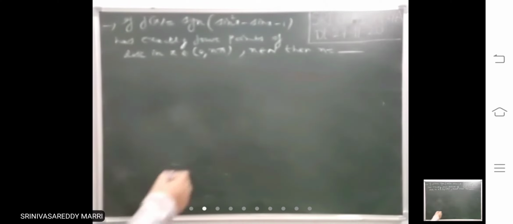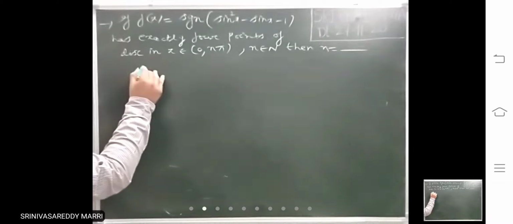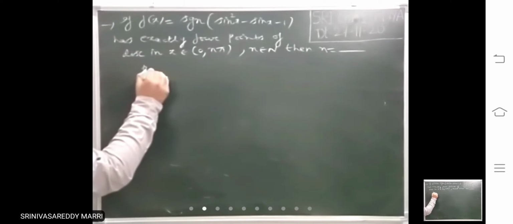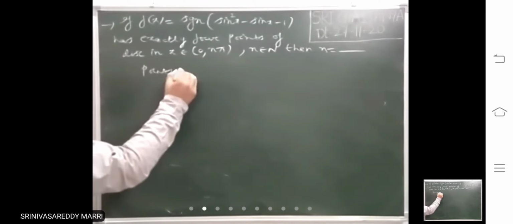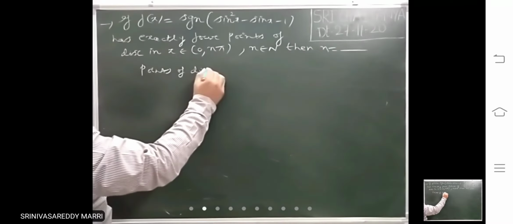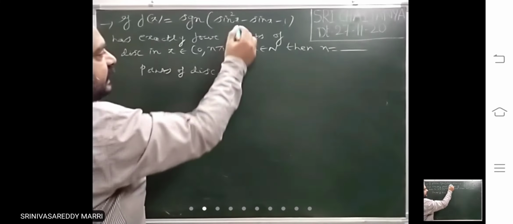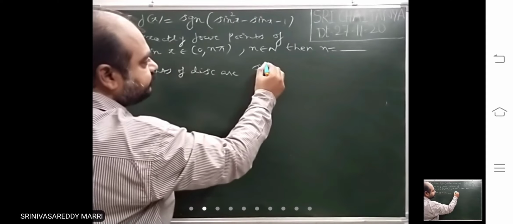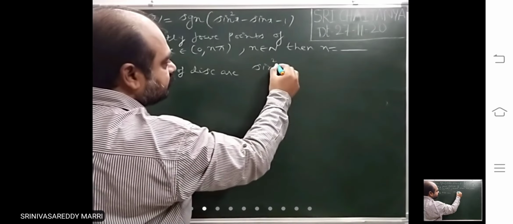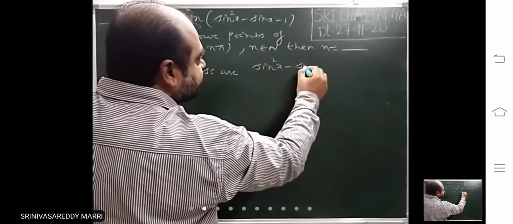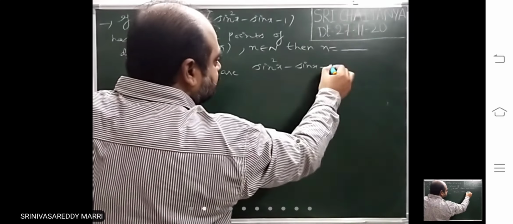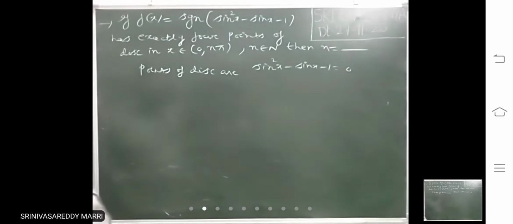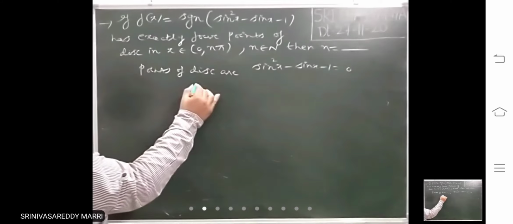What are those discontinuities? Just equate that to 0. Points of discontinuity are, equate that to 0. Simple point. First, sine square x minus sin x minus 1 equal to 0.